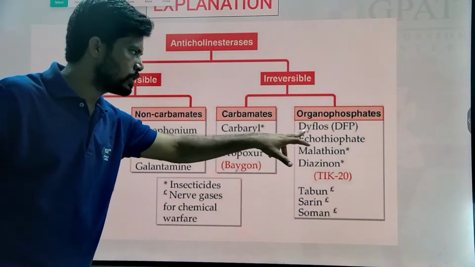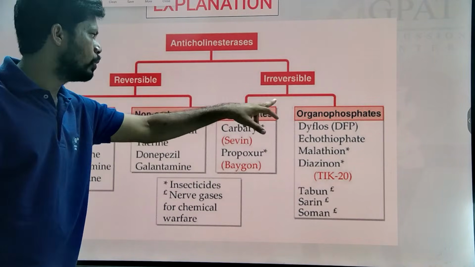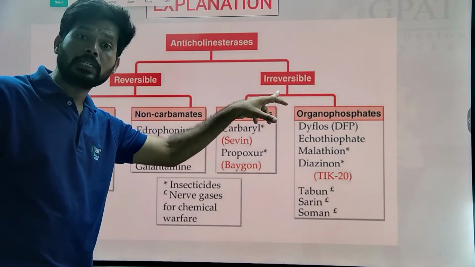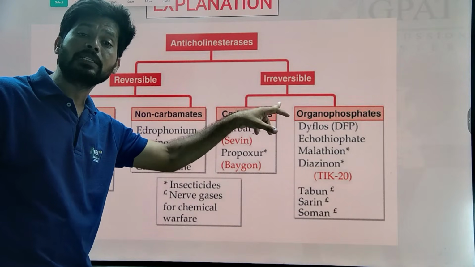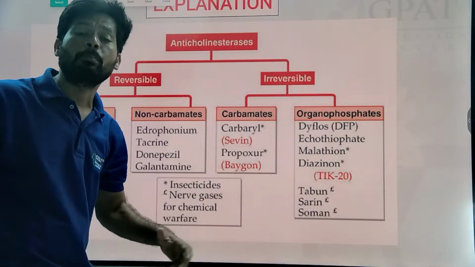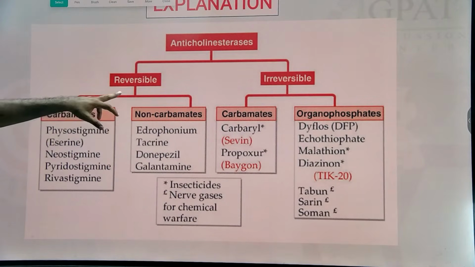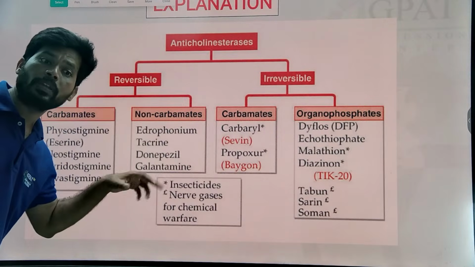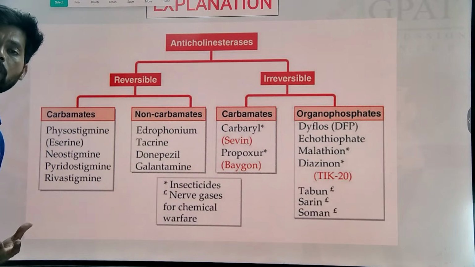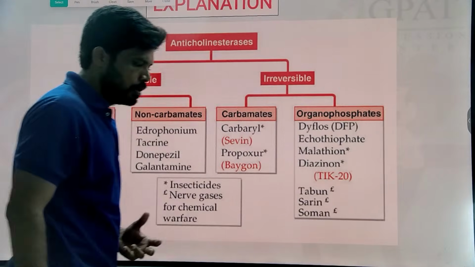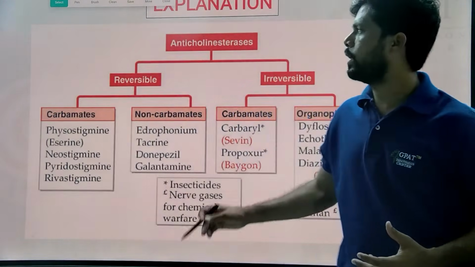Organophosphorus compounds and carbamates, both are irreversible. These irreversible drugs inhibit the acetylcholinesterase enzyme by forming a covalent bond. And in the reversible category, they inhibit the acetylcholinesterase enzyme by forming weak forces like van der Waals forces or hydrogen bonding.